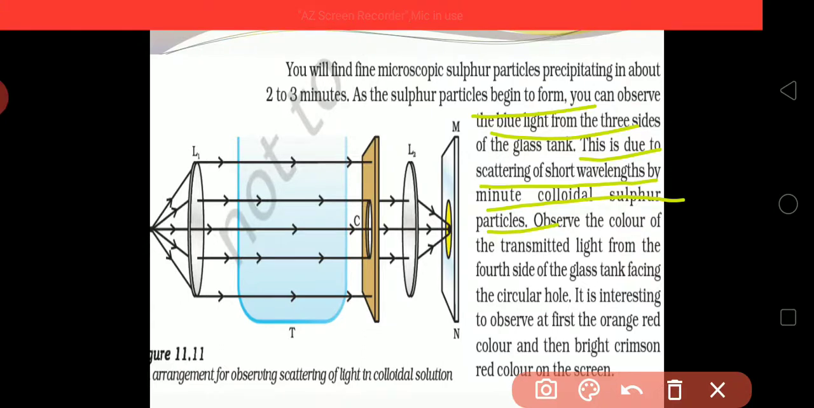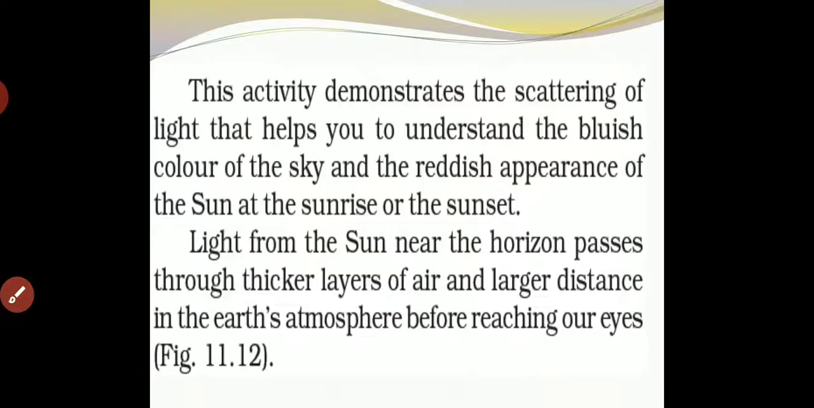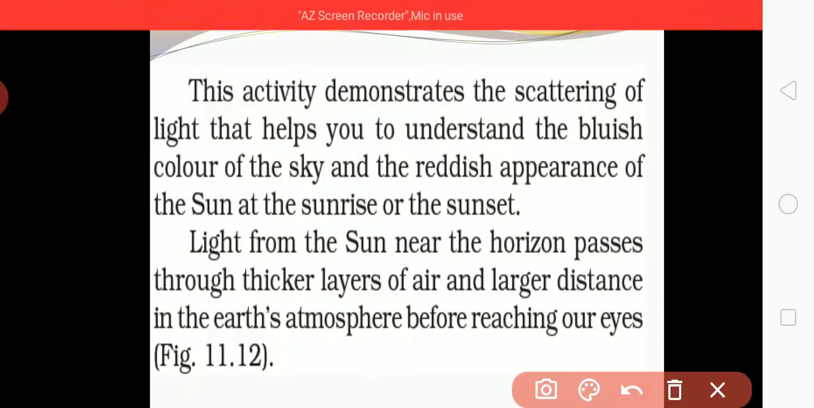It is interesting to observe, at first, the orange-red color. First we will observe an orange-red color, then the bright crimson red color on the screen. On the screen we will observe the crimson red color. So this way the whole phenomenon is seen, and this activity demonstrates that the scattering of light helps us understand